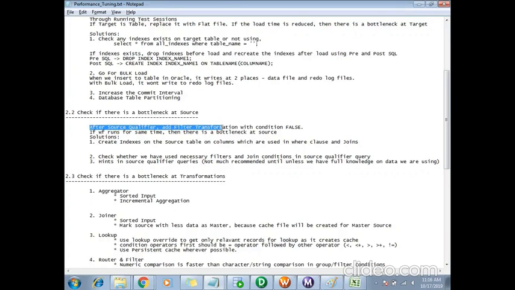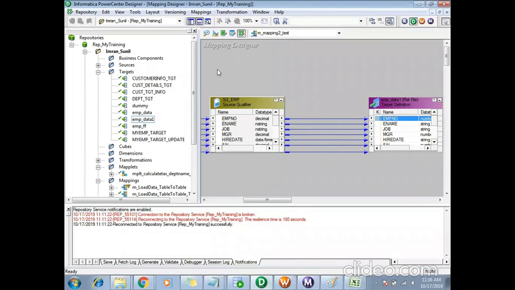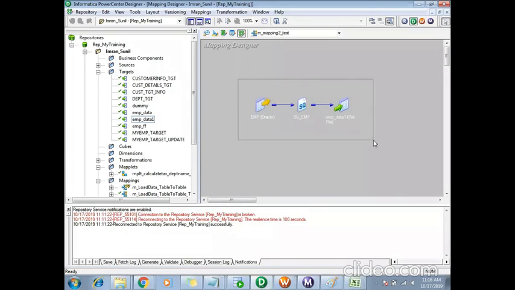After source qualifier, add filter transformation with condition false. That means, we have a mapping here. What this mapping is doing is extracting data from a table and loading data to the table. So this was my actual mapping, right?